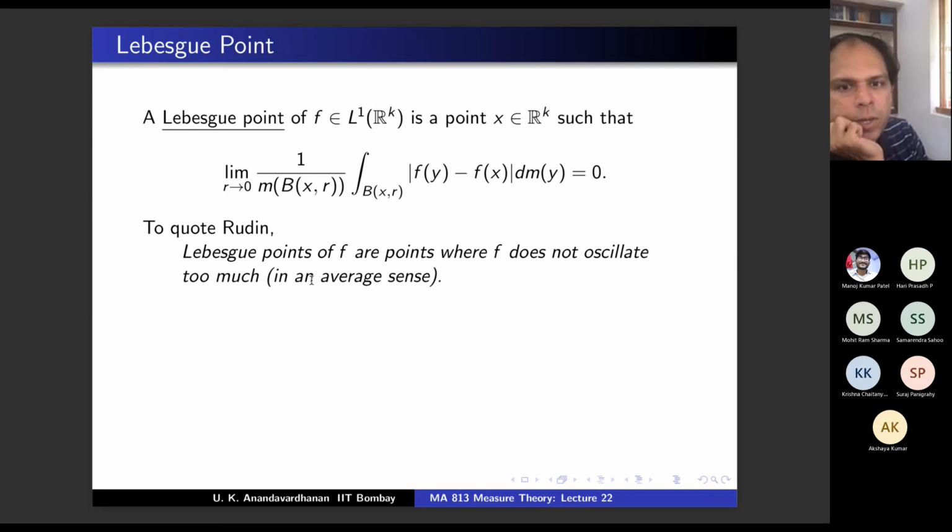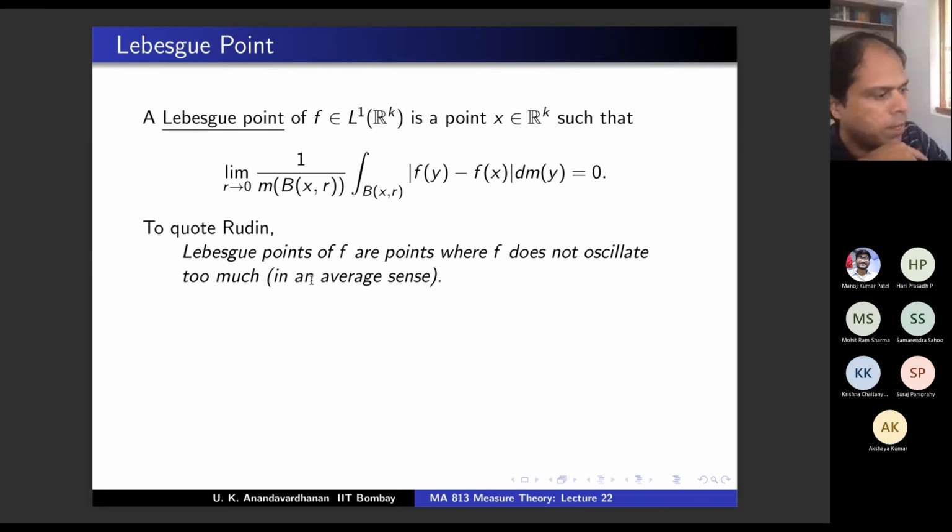If f is in L1, and if x is a Lebesgue point, fx is nothing but d mu of x. You agree? Where mu is f dm. If mu is f dm, and if x is a Lebesgue point of f, then d mu at x is fx. That follows from the definition of Lebesgue point. Do you agree? Yeah.